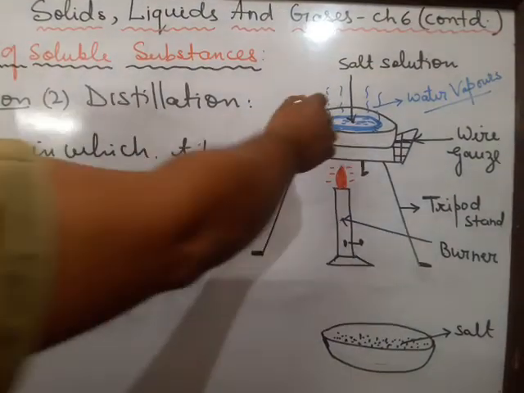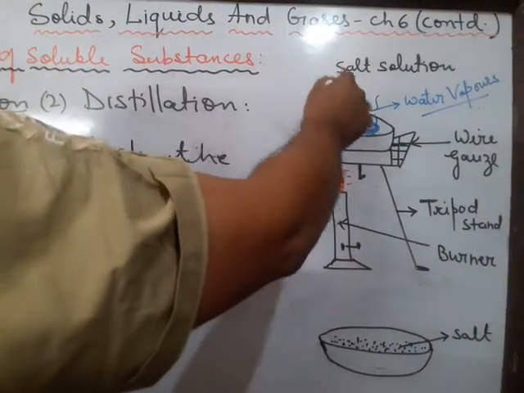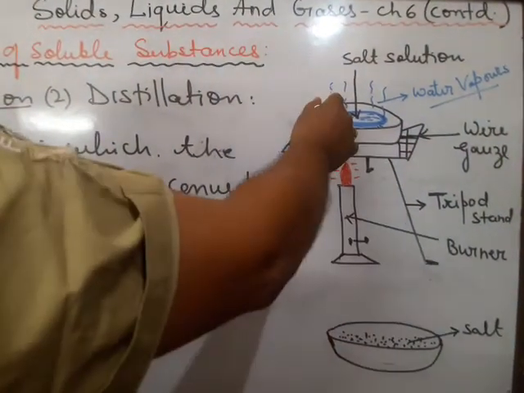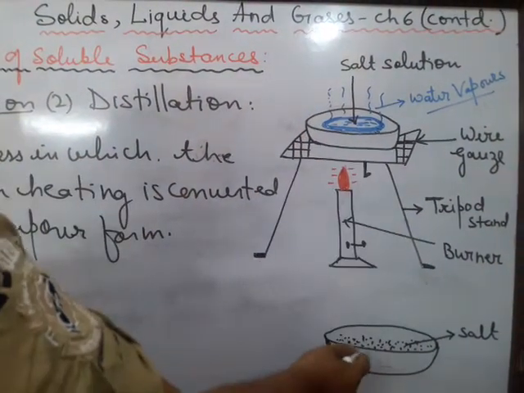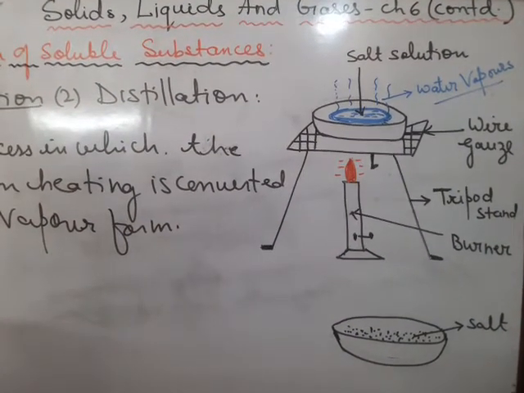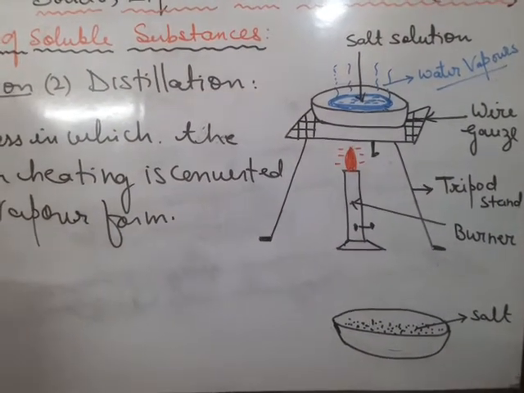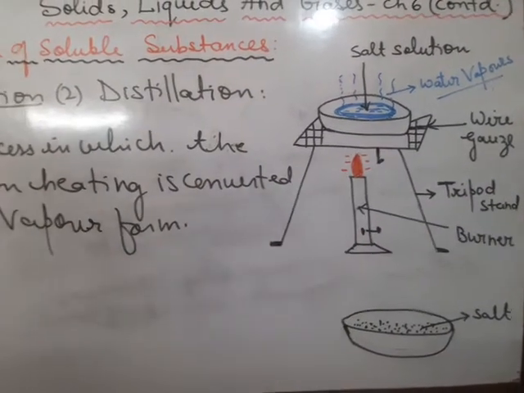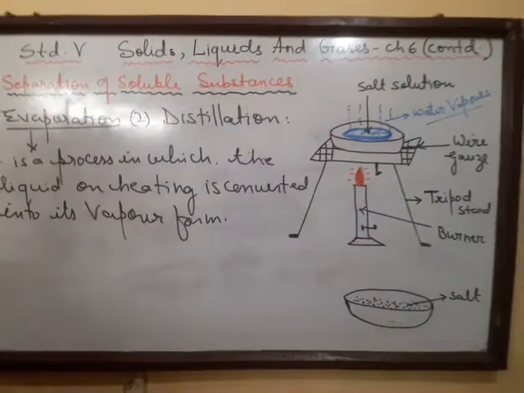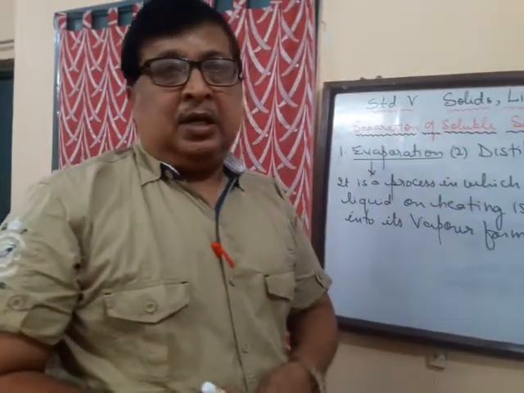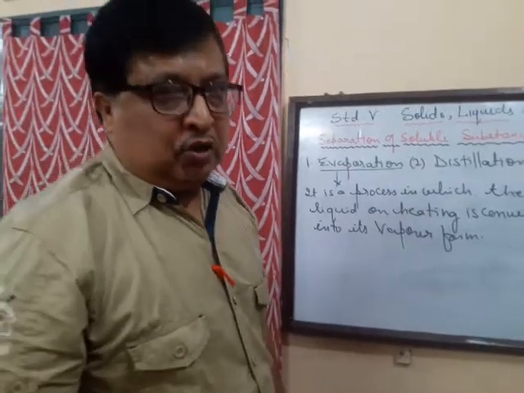This is how we can separate the salt from its solution. So common salt is separated from the salt solution by evaporation. Now this method is one of the methods by which we can separate the soluble impurities also.